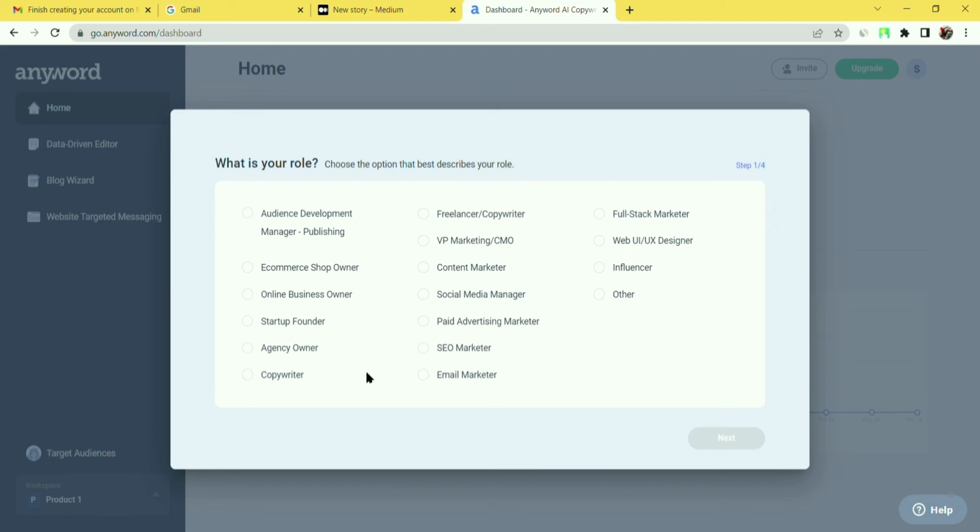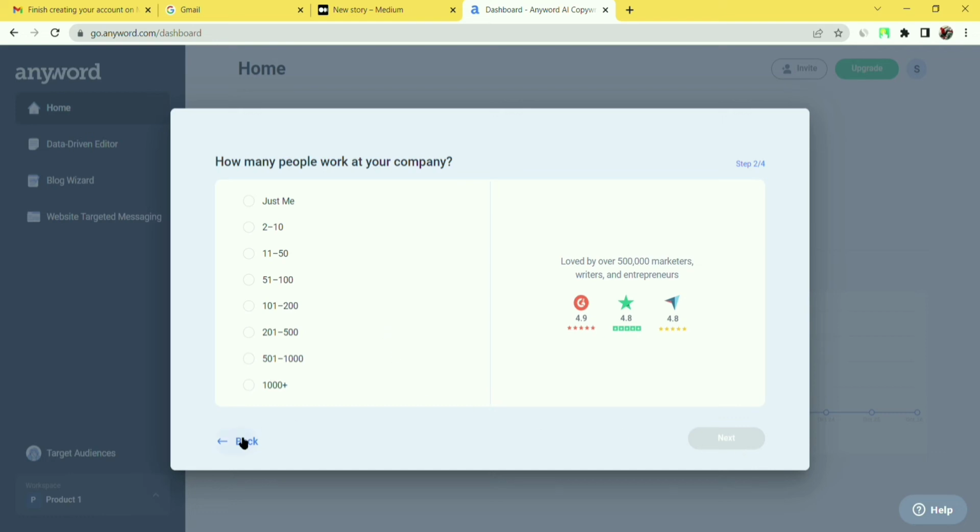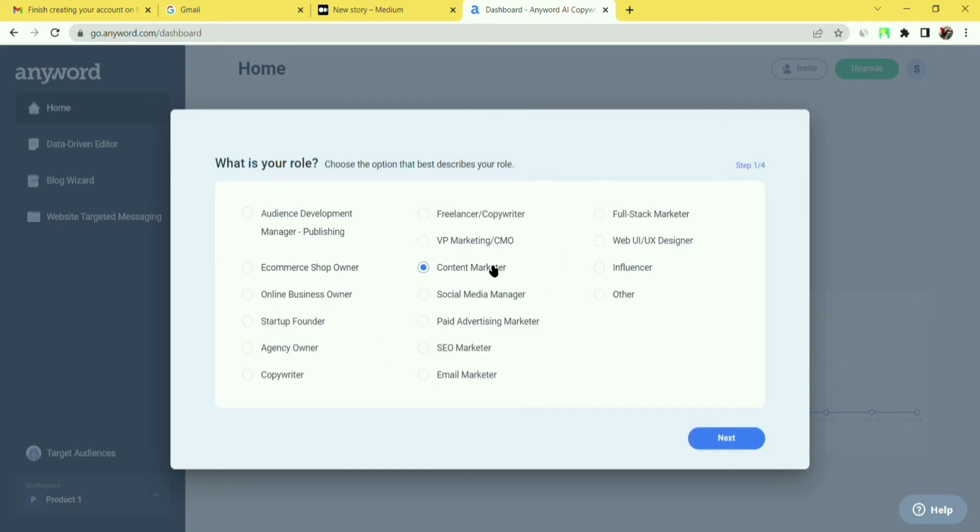So our main role is online business, SEO, email, this type of thing. You have to choose your main role. My main role is copywriting. You have to click on here and click on here. You can go back also and click on content marketer.